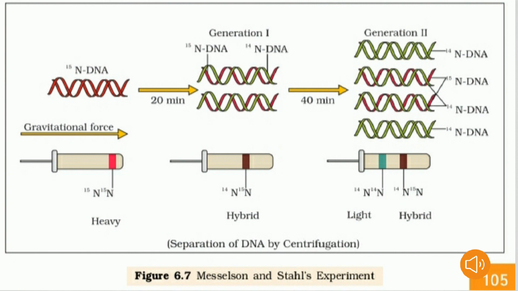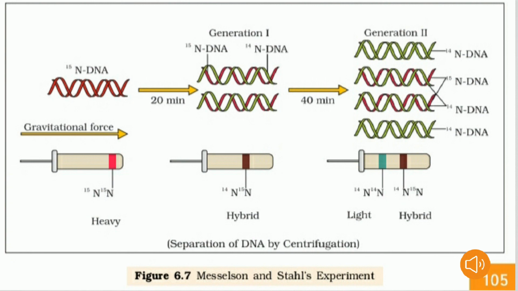Here in the first generation, you can see that the green color thread is the newly formed DNA, which we are calling light DNA, and the red color thread is the old DNA, that is 15 nitrogens. The green color DNA is having 14 nitrogens. Here you can see the two ends, which we are calling 14 nitrogens and 15 nitrogens.